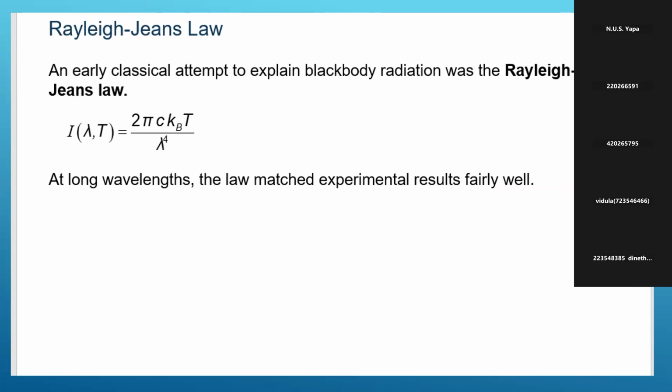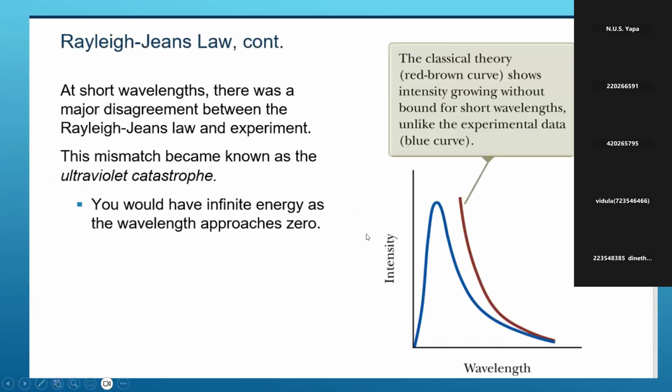I(lambda, T) means intensity; intensity depends on lambda and T. You can see the others are constants. It is proportional to 1 over lambda^4, and T. Right.